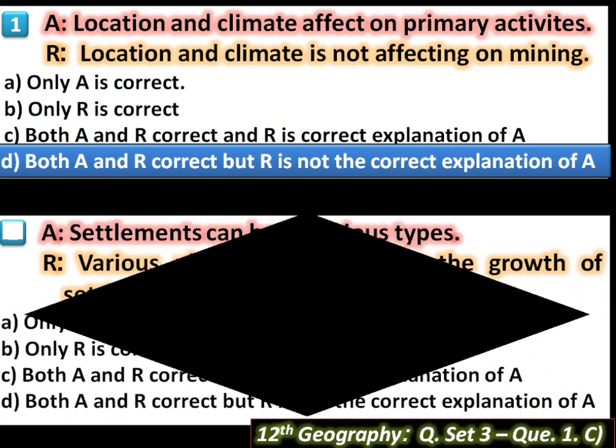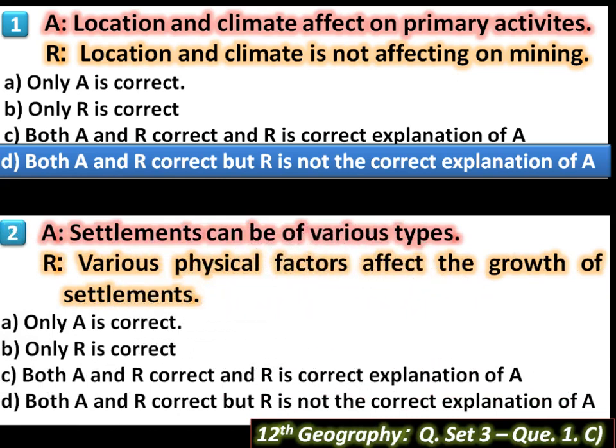Then next question. A. Settlements can be of various types. The sentence is correct because only one type of settlement is never found anywhere. Then R. Various physical factors affect the growth of settlements. This sentence is also correct because physical factors, for example climate and physiography, affect the growth of settlements.